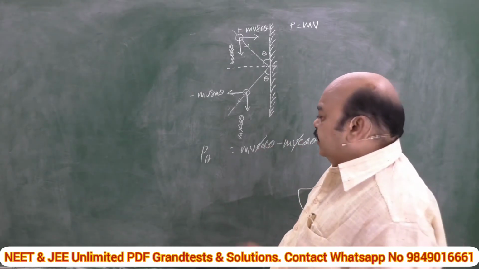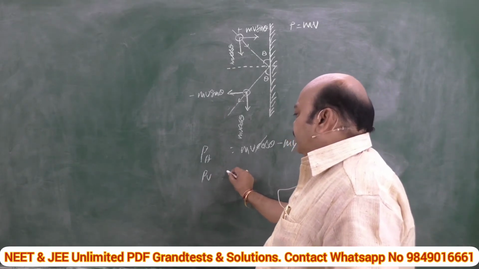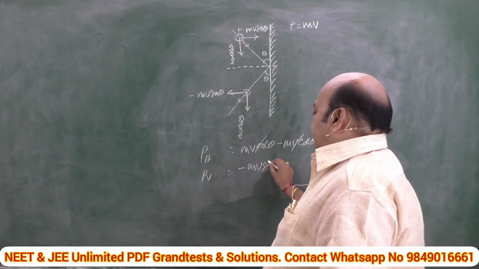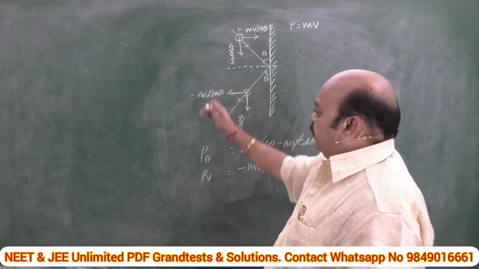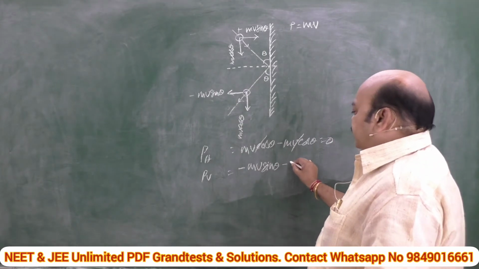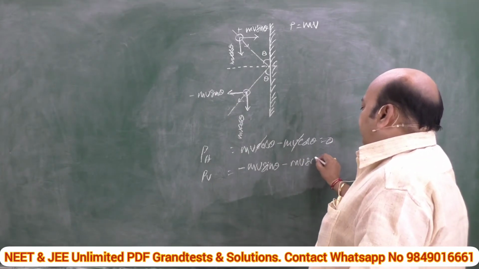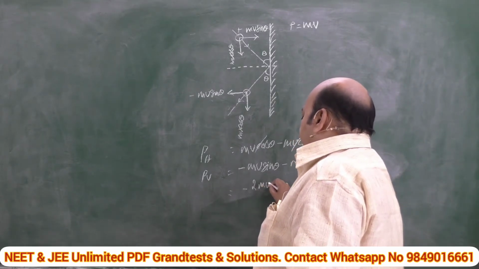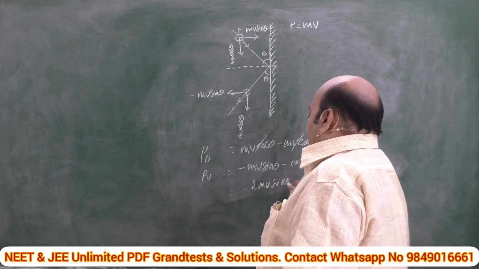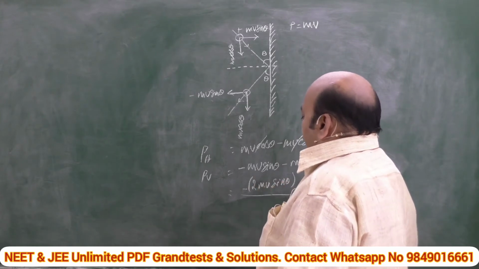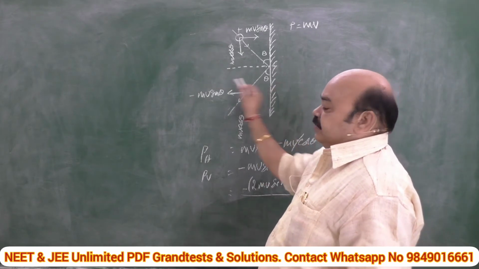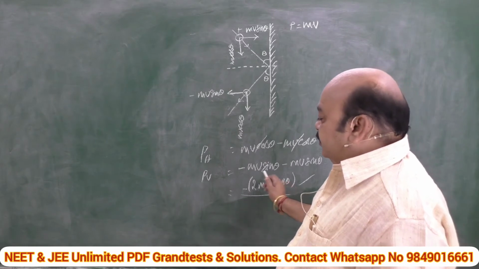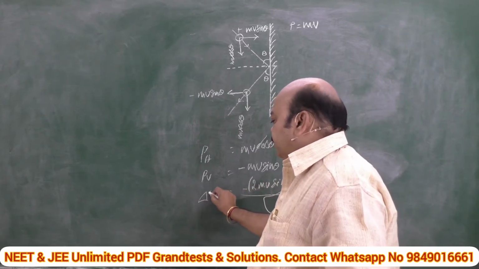What is the change in the vertical direction? That means momentum in the vertical direction is minus mv sin theta. Final momentum perpendicular to the direction of the wall minus initial momentum is minus mv sin theta minus mv sin theta, which is nothing but minus 2 mv sin theta. This is the change in momentum, and the negative sign indicates that it acts away from the wall. That indicates 2 mv sin theta is the magnitude of change in momentum.